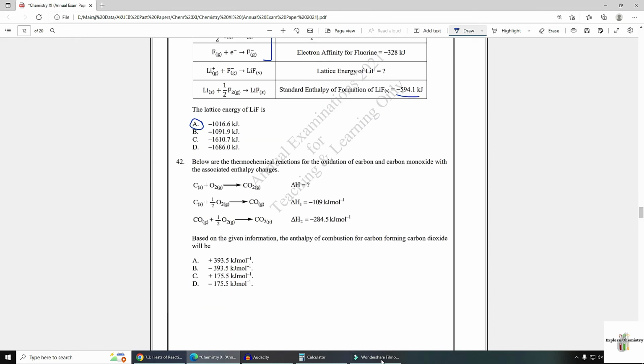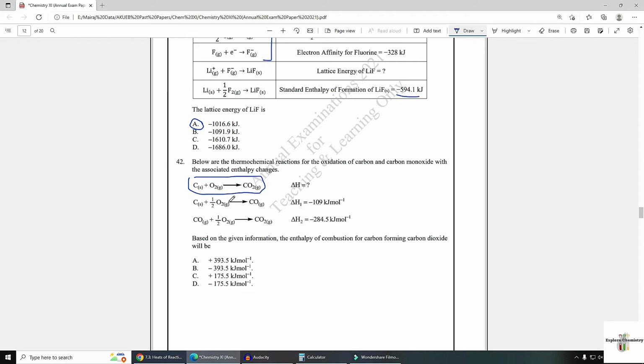Okay, now question number 42. Below are the thermochemical series of the oxidation of carbon and carbon monoxide with the associated enthalpy change. Based on the given information, the enthalpy of combustion for carbon forming carbon dioxide will be. Now what you need to do, you have to either add or subtract these two equations so that you can get this resultant equation.